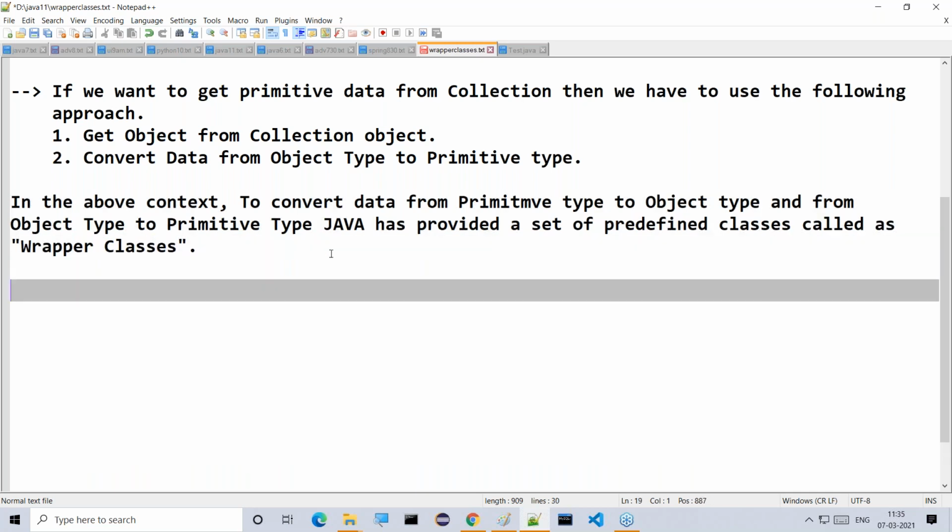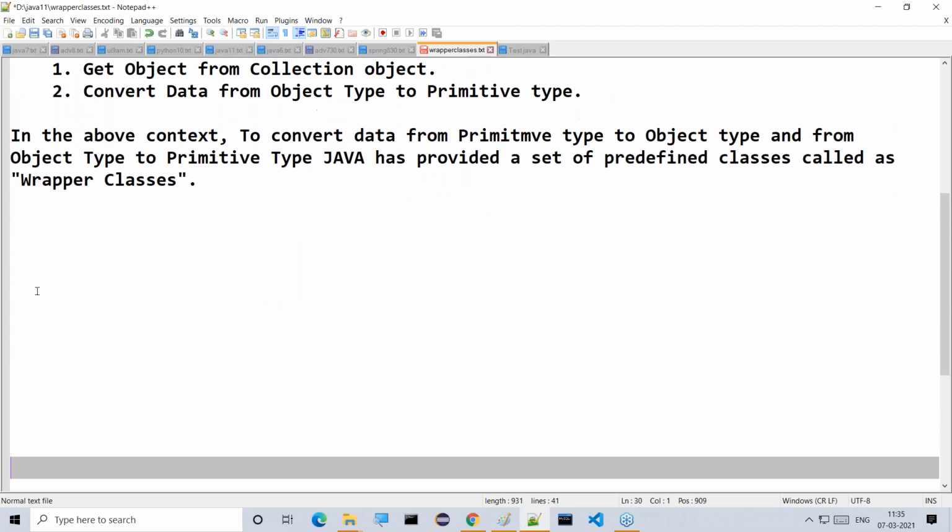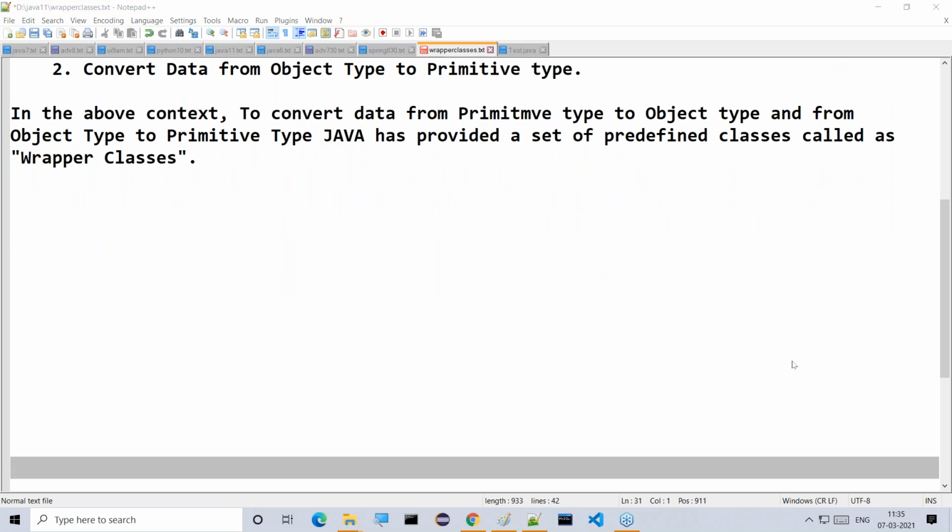That's it. This is exactly the meaning of wrapper classes. Everybody understand this point clearly, what I'm telling you.